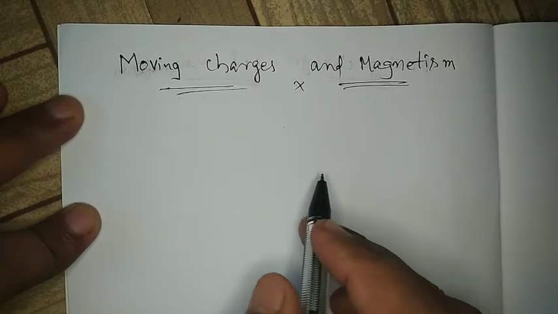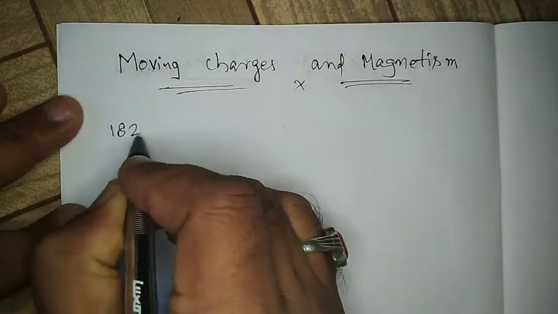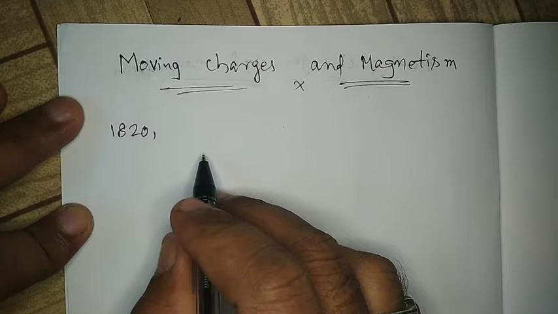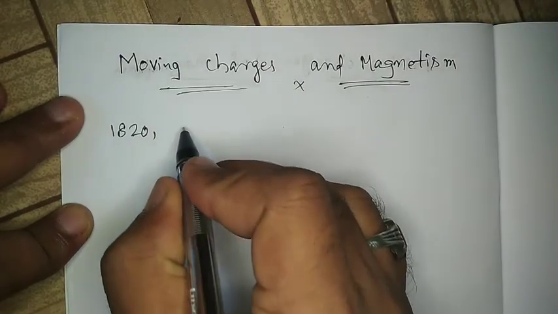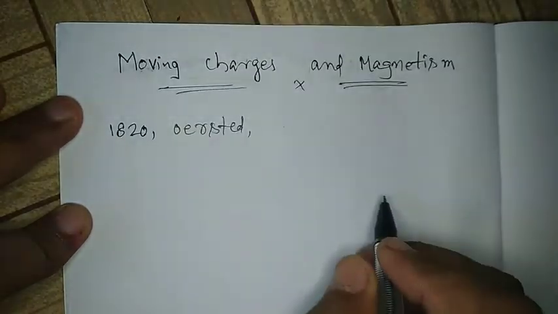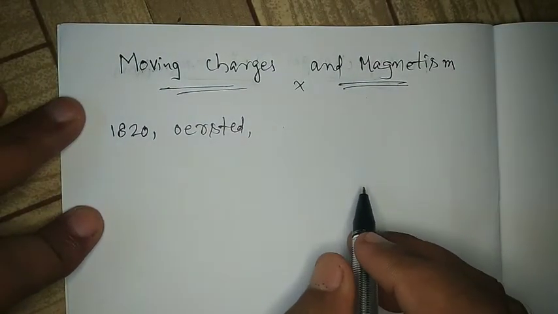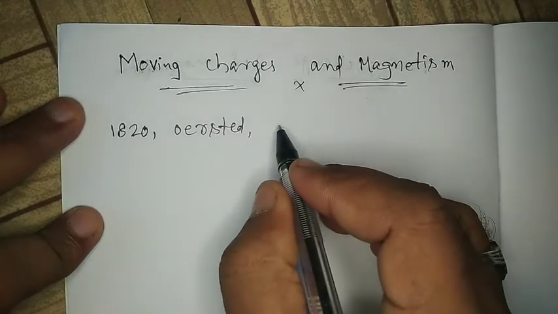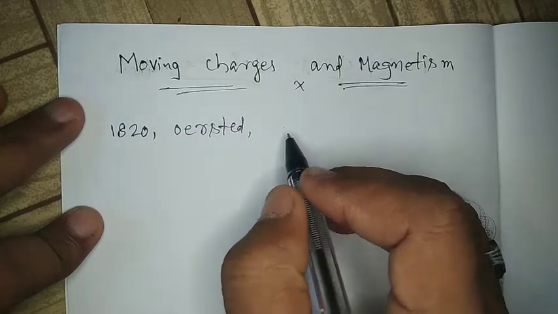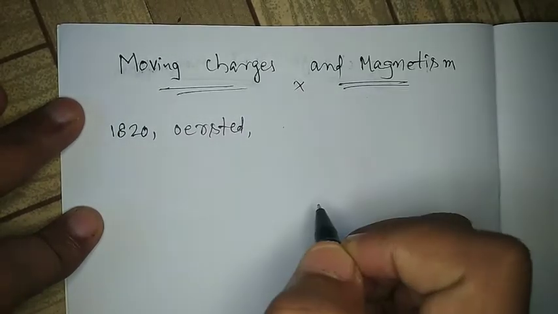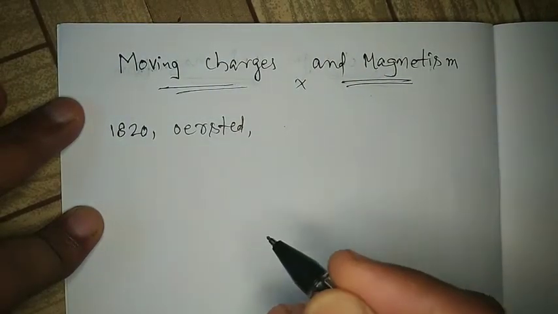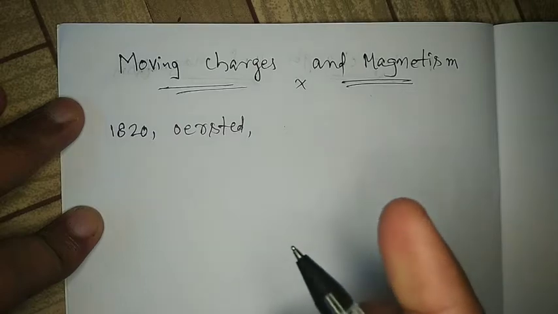But in the year 1820, the scientist Hans Christian Ørsted, or simply Ørsted, during his lecture demonstration, observed that a small magnetic needle, when placed near a current carrying conductor, deflects.